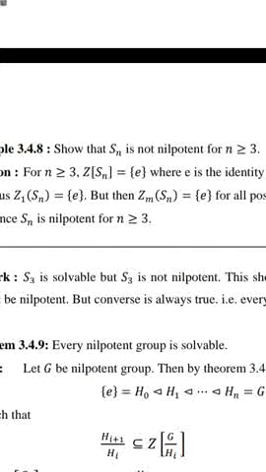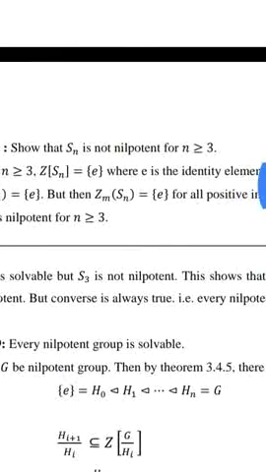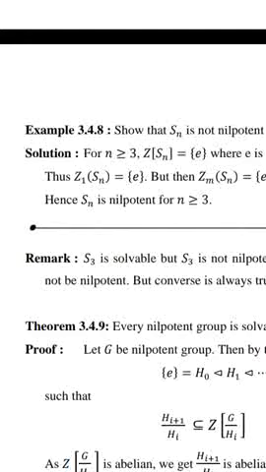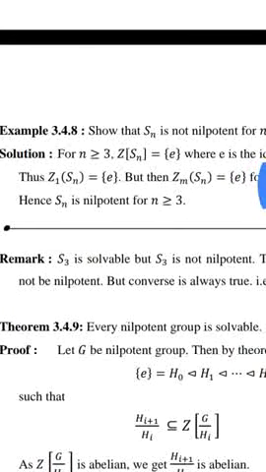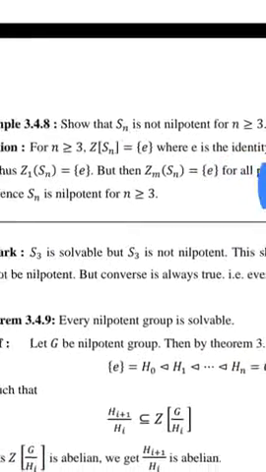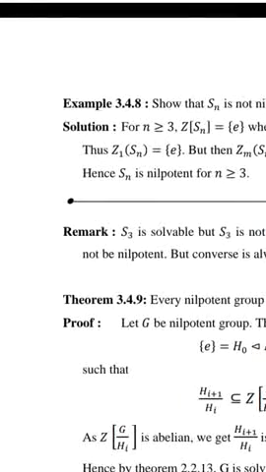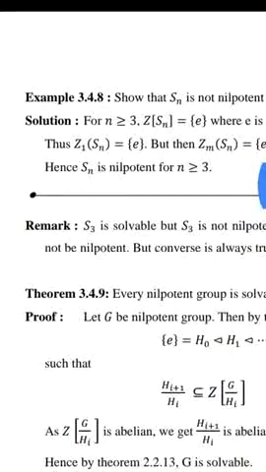Next example, show that Sn is not nilpotent for n greater than or equal to 3. For n greater than or equal to 3, Z of Sn is equal to the singleton {E}, where E is the identity element in Sn. Then Z1 of Sn is equal to {E}, but Zm of Sn is equal to {E} for all positive integers m. Therefore, Sn is not nilpotent for n greater than or equal to 3.